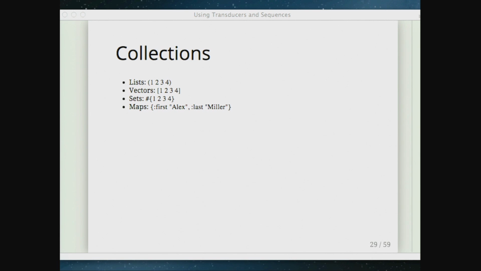And then the colon things here are something you don't have in Java, which are effectively interned names. And so we call those keywords. The reason that we have them is that the interning means that we can do very fast equality checks. And it's sort of the canonical practice, with any sort of domain entity like this, you're going to use a keyword as the key in your domain entity. And so they're used for map keys a lot. And there's actually special support built into the language for that.